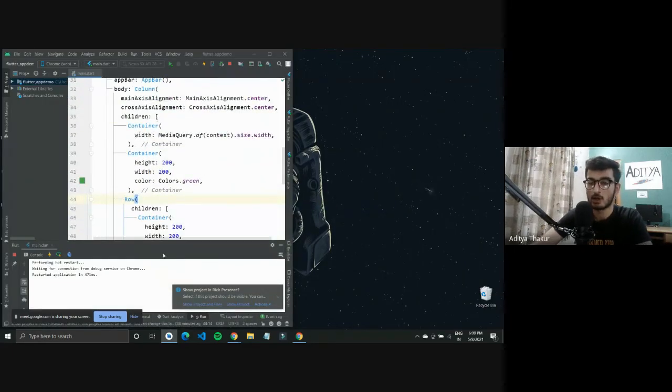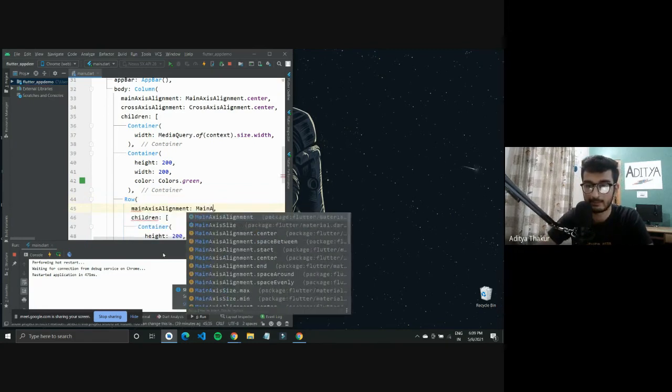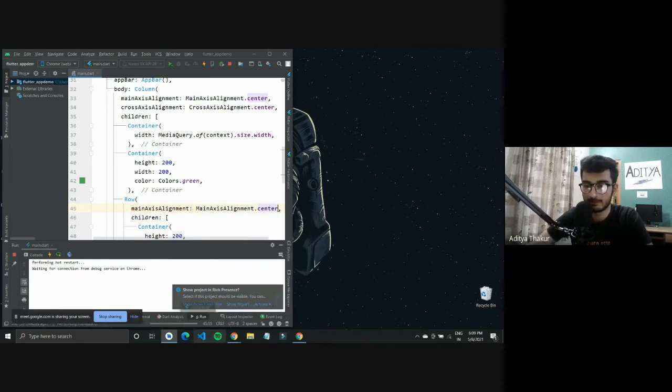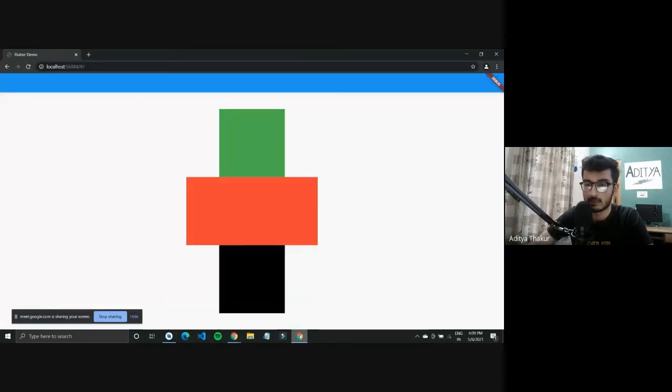For a row, as in if you are arranging widgets horizontally, the main axis is again horizontal, but the cross axis is vertical. So if you want to arrange this in the center, you can use the main axis alignment property and try to do it with that. Now it should come in the center of your screen. So this was for the row widget.